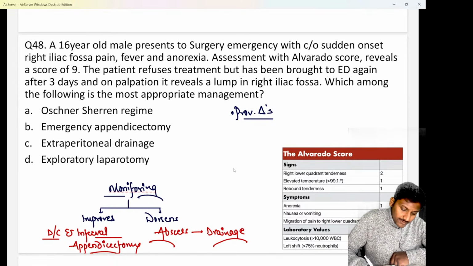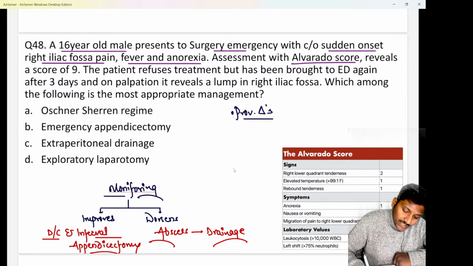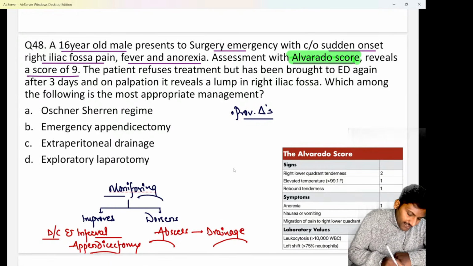Next is the question which says we are having a 16-year-old male who presents to the surgery emergency with complaints of sudden onset right iliac fossa pain along with fever and anorexia, that is loss of appetite. Assessment with the Alvarado score, also known as the MANTRELS score, shows a score of 9 totally.